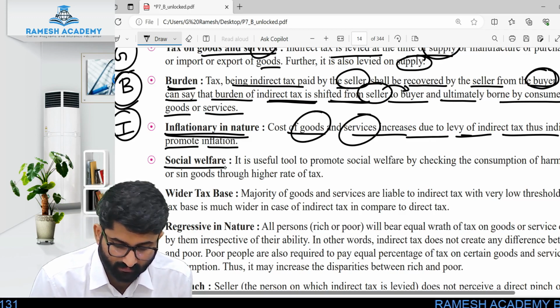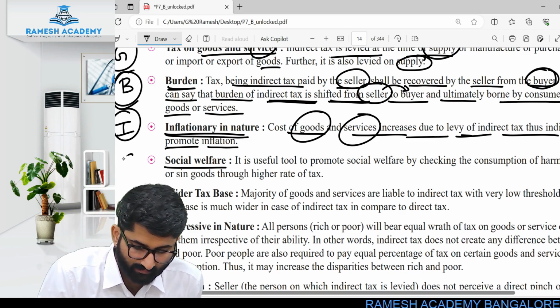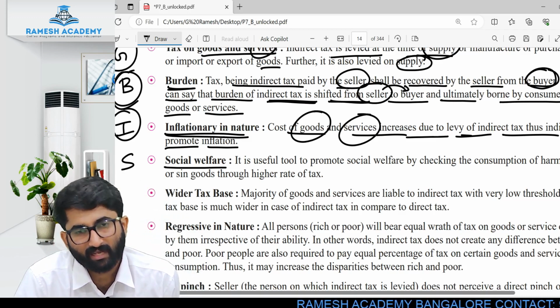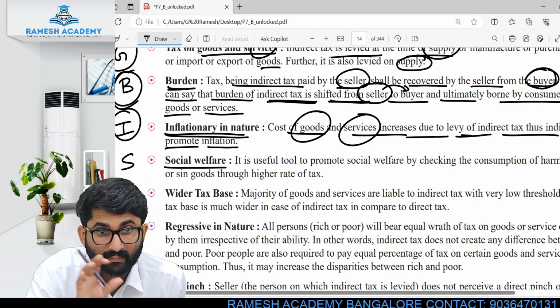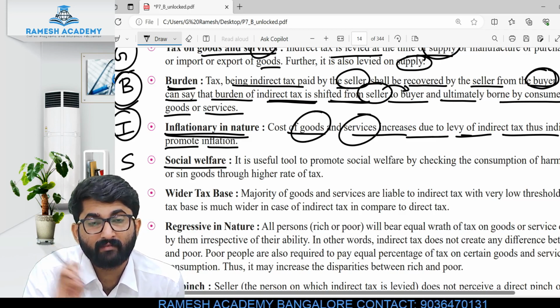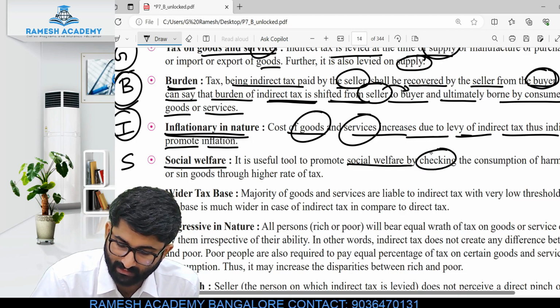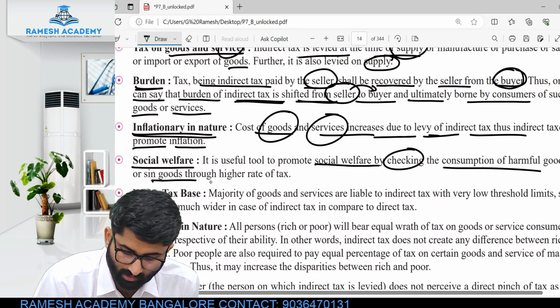Next one, social welfare, S. We already know that the government collects tax from us, but for what purpose, sir? They will collect tax from us and use it for social welfare activities. It is a useful tool to promote social welfare by checking the consumption of harmful goods or sin goods through a higher rate of tax.